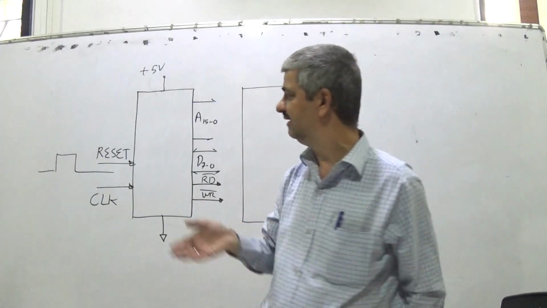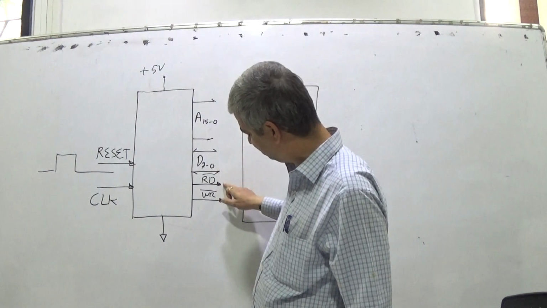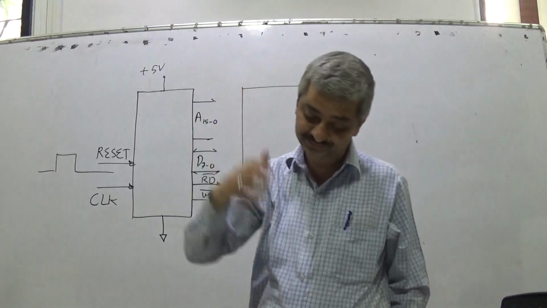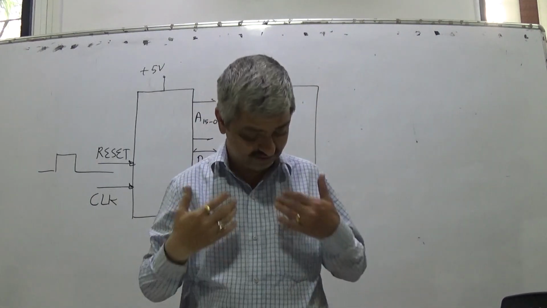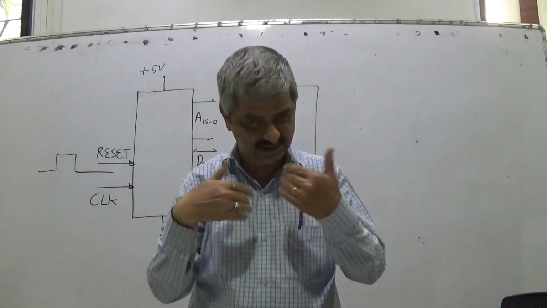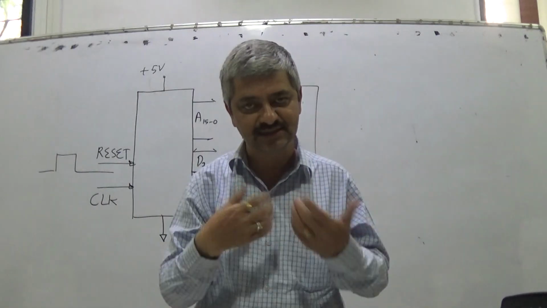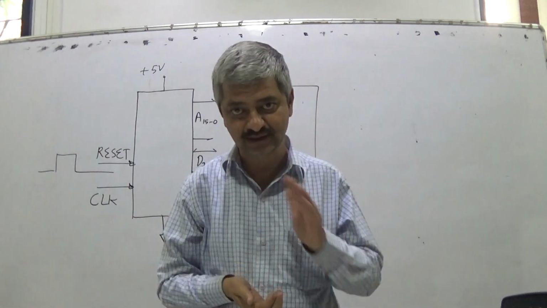In the reading operation, it puts something on the address lines, it puts read bar low and takes data. So what a microprocessor can do externally is very limited, either undergoing a read cycle or a write cycle.